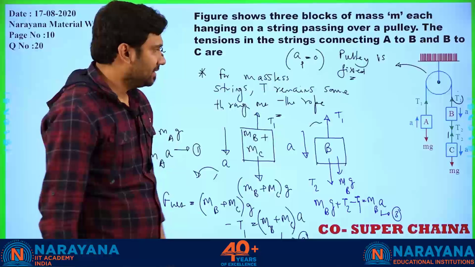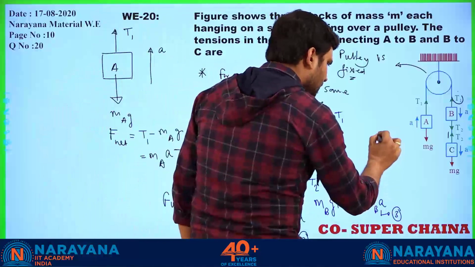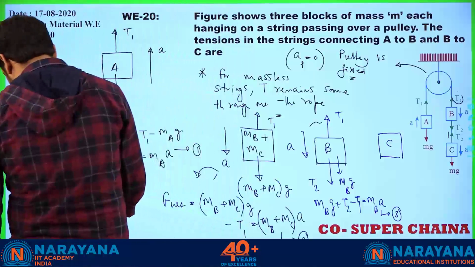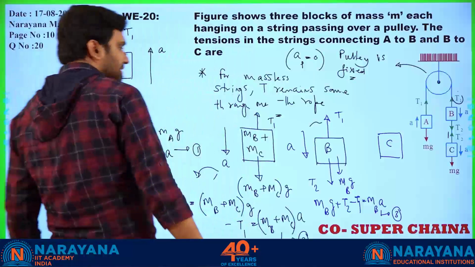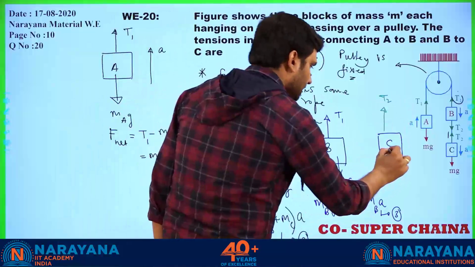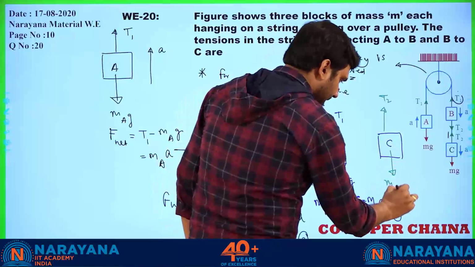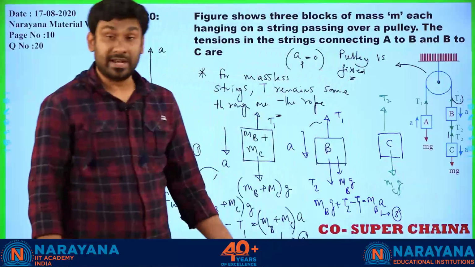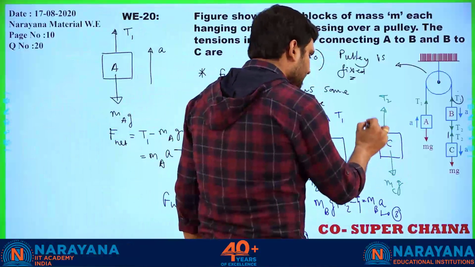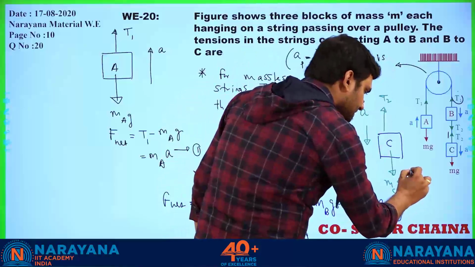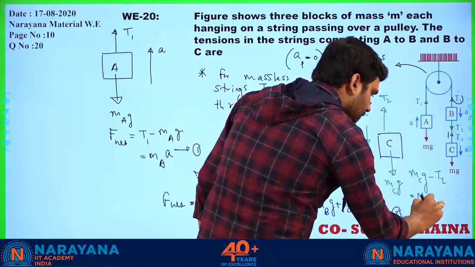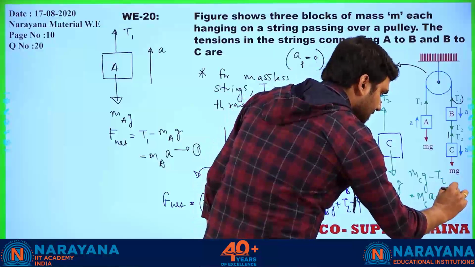Is it okay? Fine, right? So only one thing is remaining now, that is C. What will happen for C? Let's check. For C, this is tension T2, and this is weight mc into g. Is there any other force? No. So there are two forces only, and it is sliding down with acceleration a. So the force equation is mc into g minus T2 is equal to mc into a. This is equation number 4.